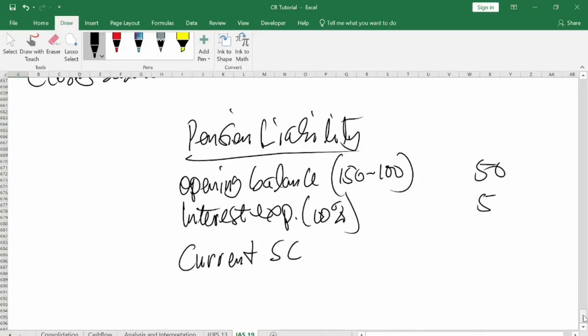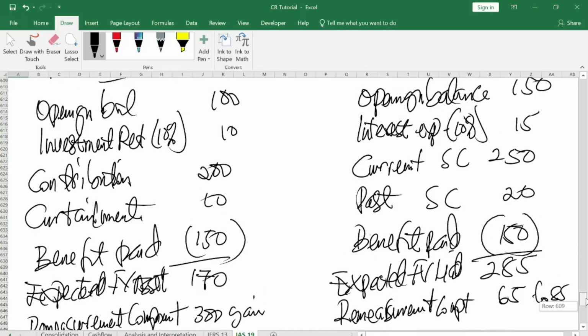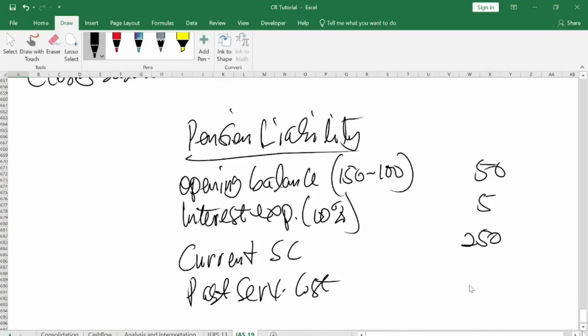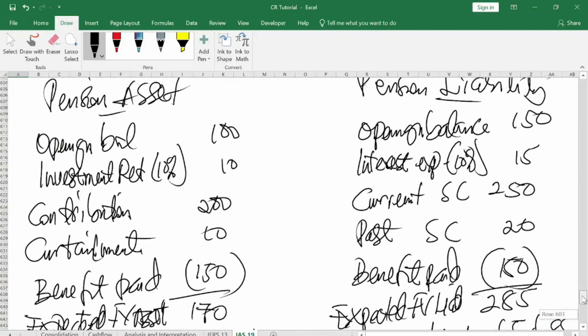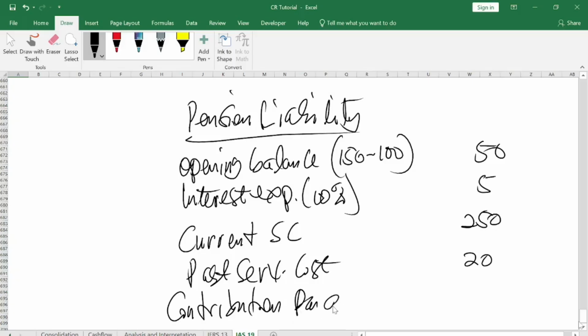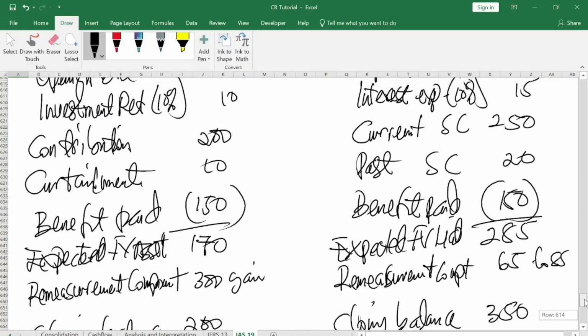Current service cost is how much? It's 250. Past service cost is how much? It's 20. Then you'll bring it, right? When you are done, you go to the contribution. You pick contribution because you pay this liability from a contribution. And the contribution is how much? It's 200. Then you put it in bracket because you pay your liability out of contribution. That's the item that you will bring here.